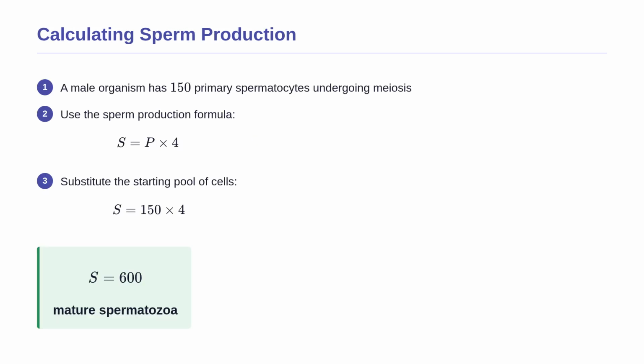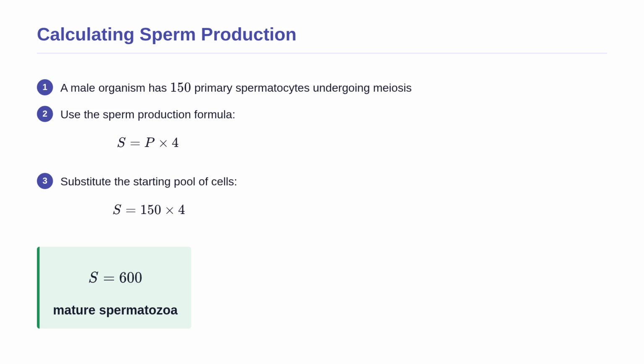Before we move on to female gametogenesis, let us see this formula in action with a concrete example. We are given a male organism that has exactly 150 primary spermatocytes undergoing meiosis in the testes. We are asked to calculate the total number of mature spermatozoa produced. We choose our sperm production formula because it perfectly models the biological reality of spermatogenesis.